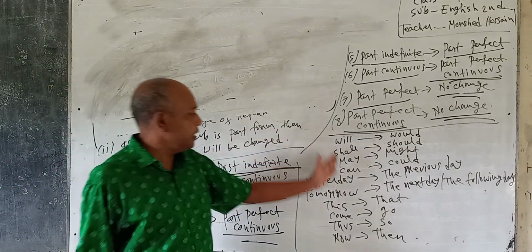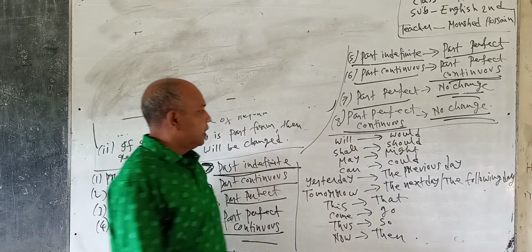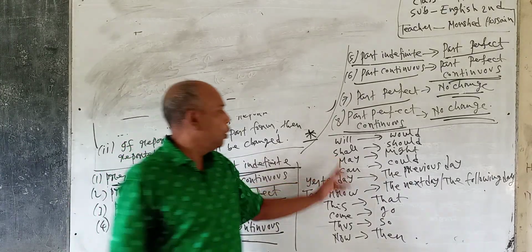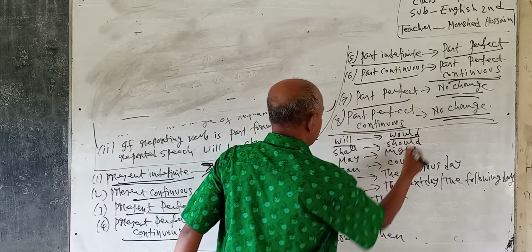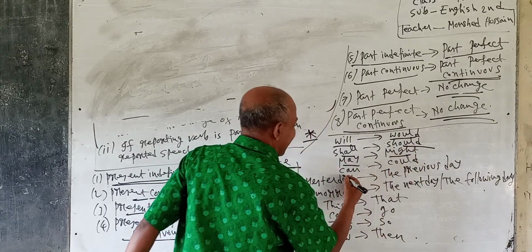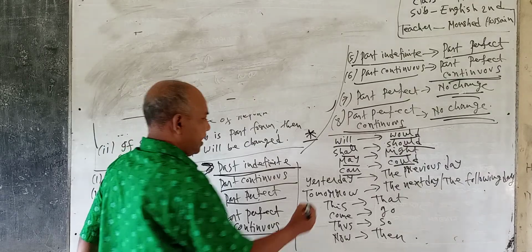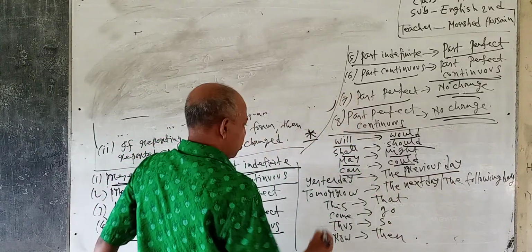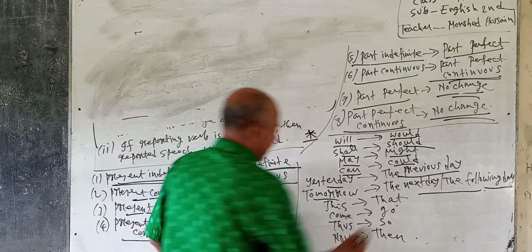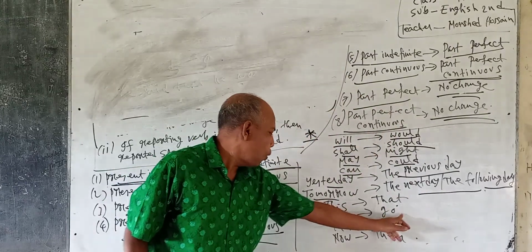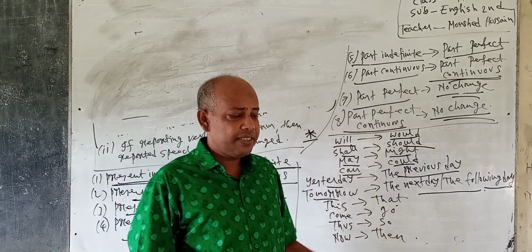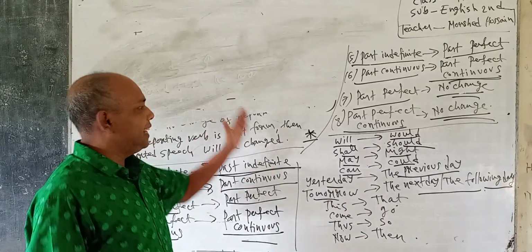Now I am discussing another rules of the narration. Word basis some change. Will be changed into would. Shall will be changed into should. May, might. Can, could. Yesterday, the previous day. Tomorrow, the next day or the following day. This, that. Come, go. Thus, so. Now, then. So, learners, these are the basic rules of the narration.